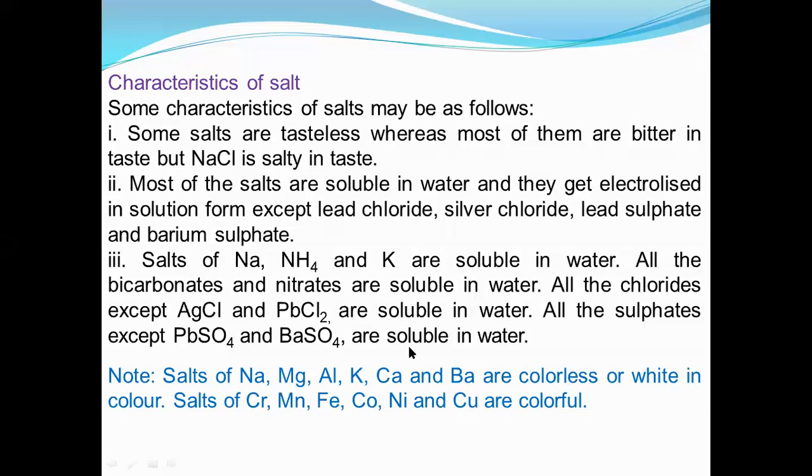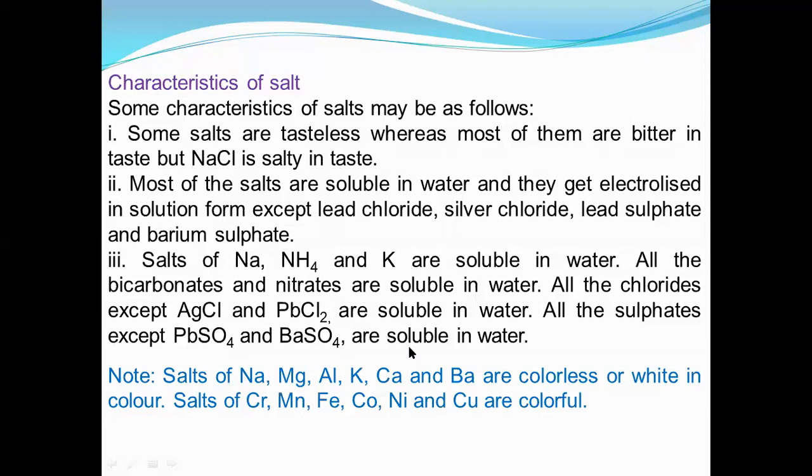But salts of chromium, manganese, iron, cobalt, nickel, copper, these all are d block elements, and these metals have salts which are colorful. Means chromium sulfate, manganese sulfate, or ferric chloride, these salts are colorful.